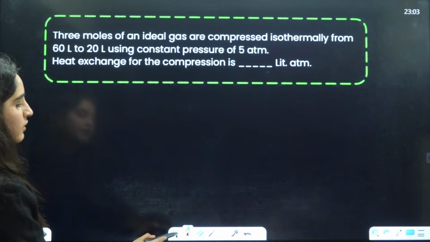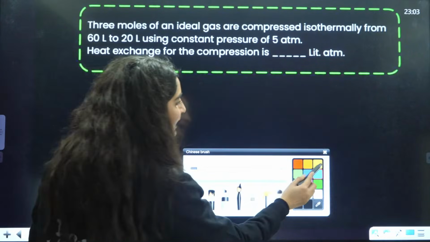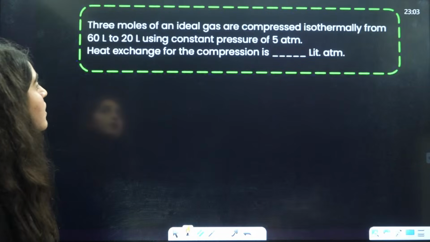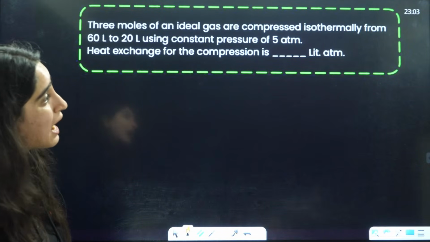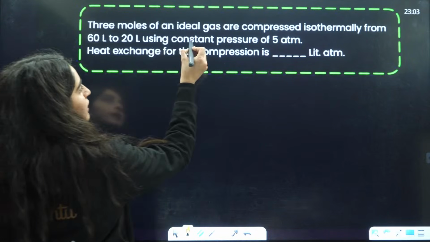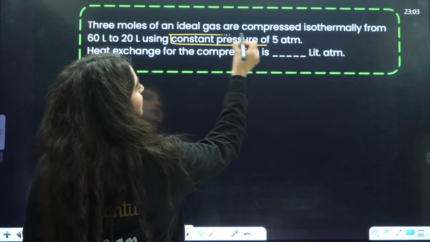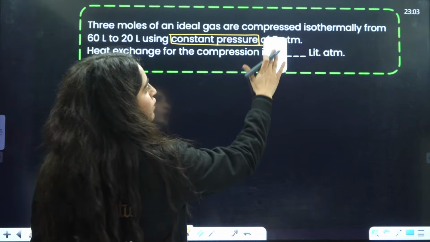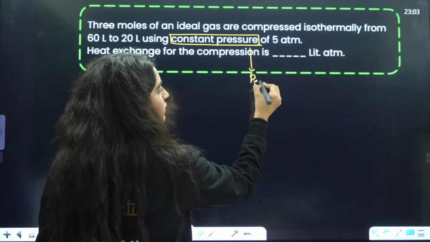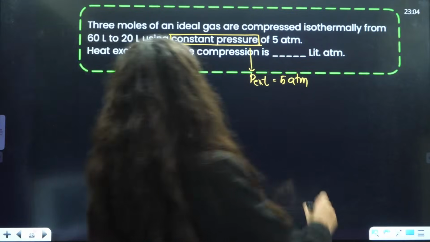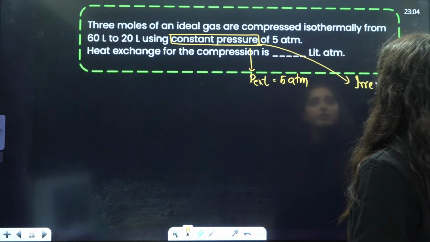Now they are saying 3 moles of an ideal gas. 3 moles of an ideal gas are compressed isothermally from this to this using a constant pressure of this. Dekho beta, I told you only 2-3 types of questions are repeated. At constant pressure, this is P external, 5 atmosphere. This is an irreversible process, right? At constant pressure means it is an irreversible process.